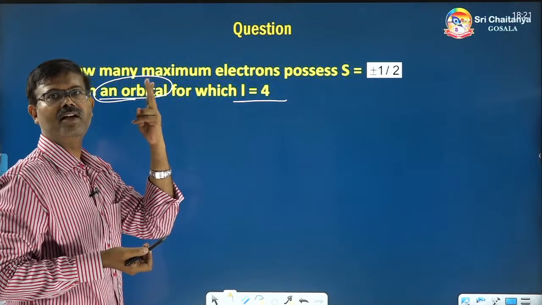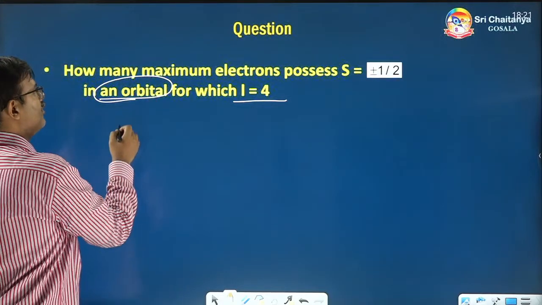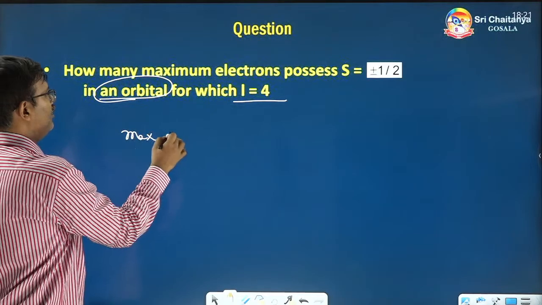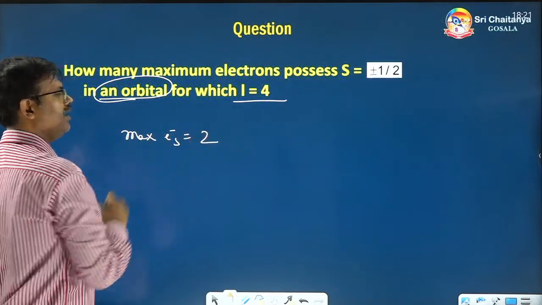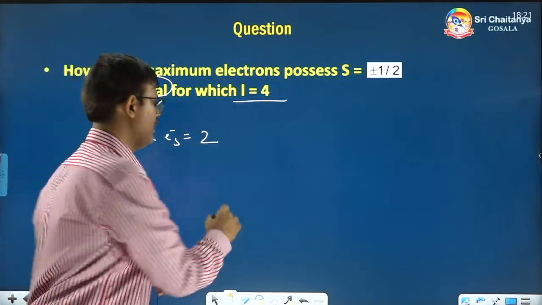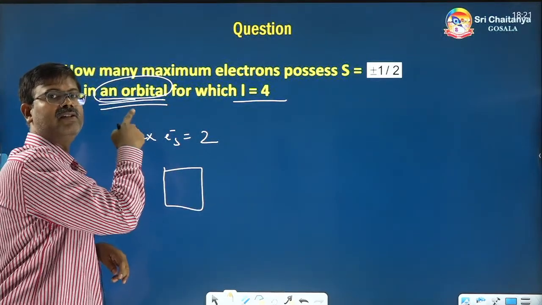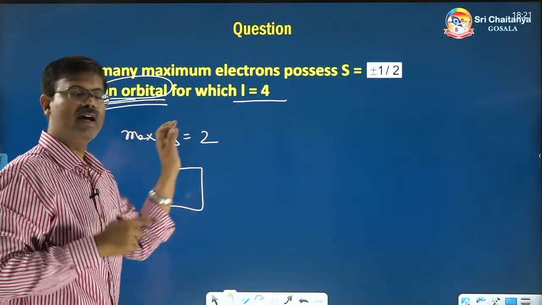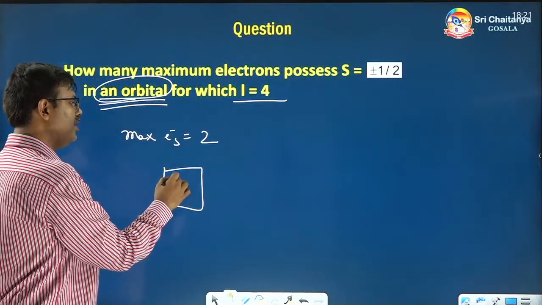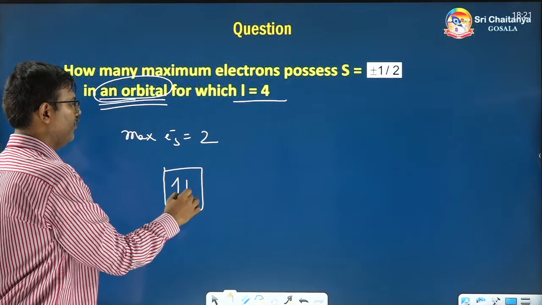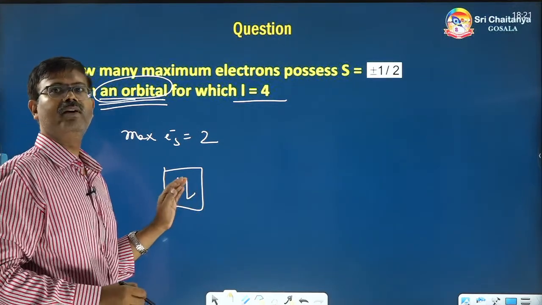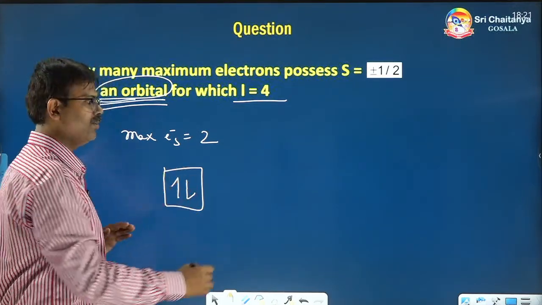So, maximum electrons therefore is 2 only, because a single orbital, a single house, has only 2 electrons.